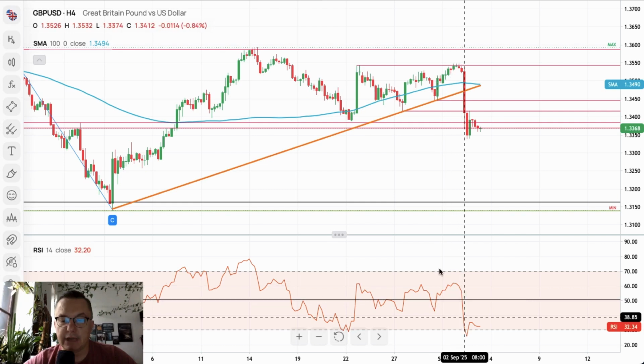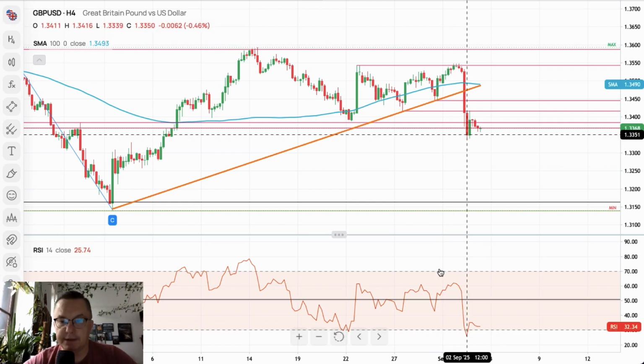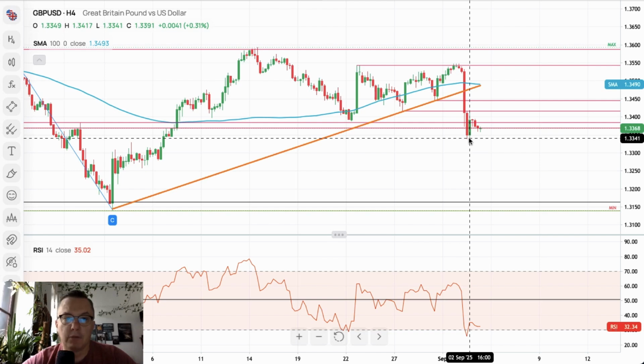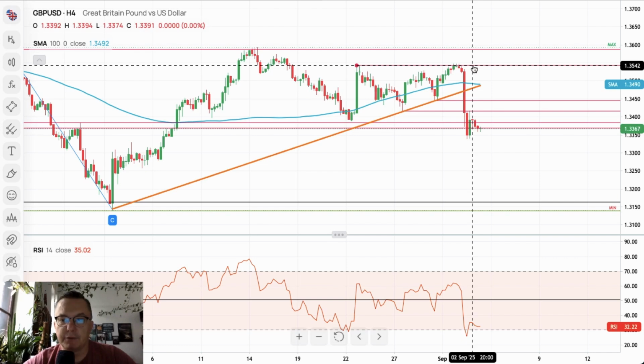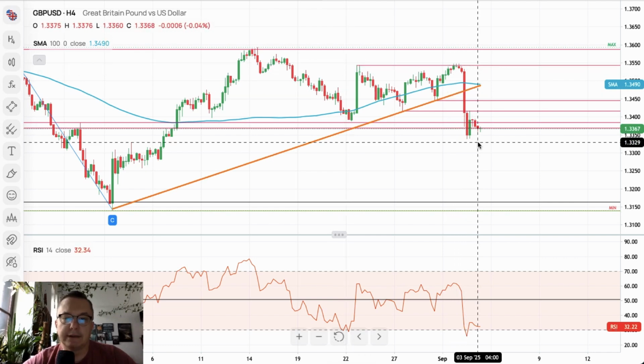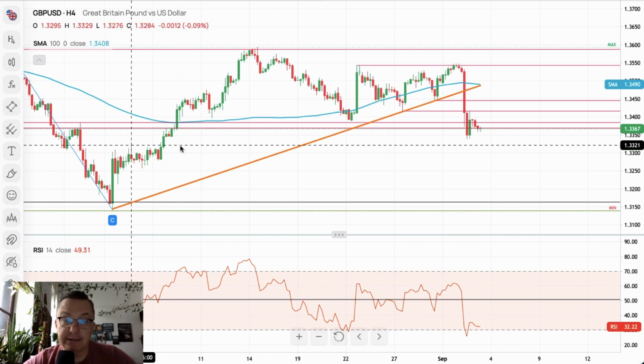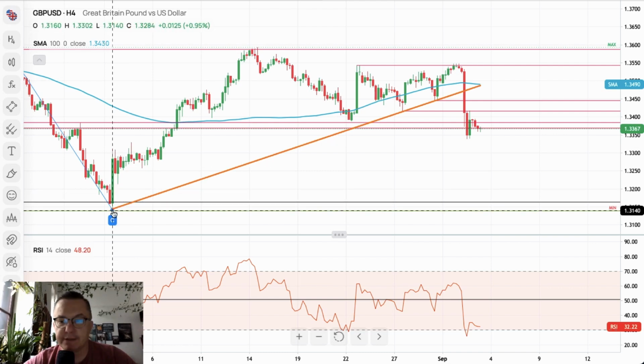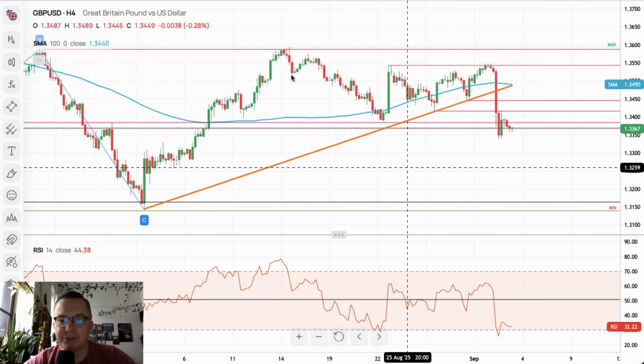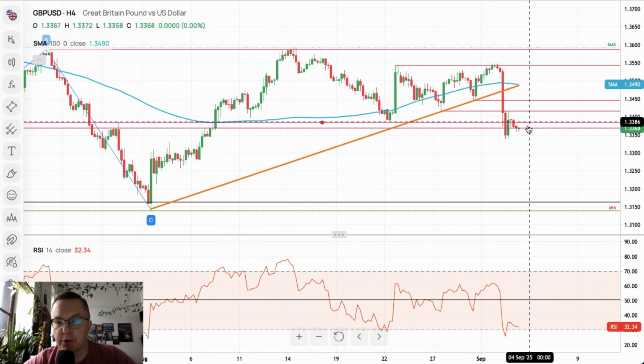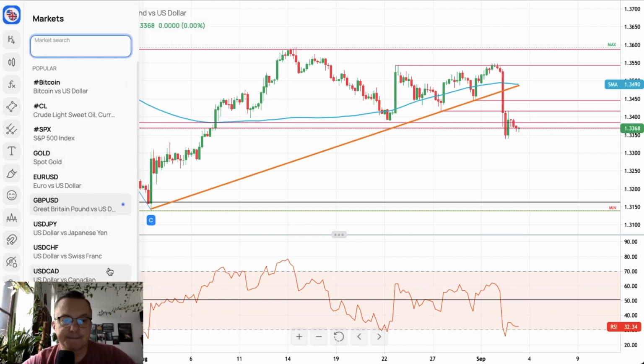So momentum slumped down to extremely oversold conditions, with a little bit of a bounce from the lows of 1.3341. Nevertheless, it looks like the movement to the upside has been capped at 1.3542. Then the downside movement is being expected. Next target, unfortunately, it doesn't actually look very good for the pound, because the next target is the low of the wave C, 1.3140, and nothing important in between those levels after we broke the technical support at 1.3370. So the outlook on the British pound looks bearish.